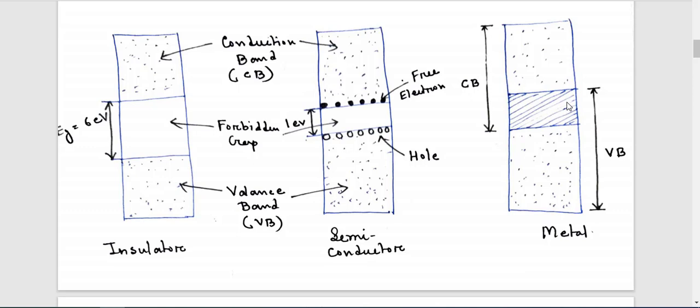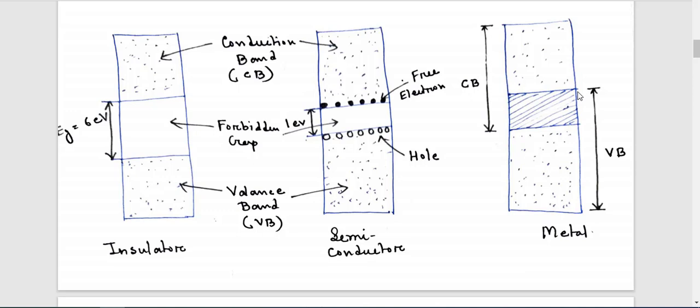The forbidden gap for an insulator is 6 eV, where eV stands for electron volt. For a semiconductor it normally lies around 1 eV, and for metal there is no forbidden gap because the conduction band and valence band overlap.